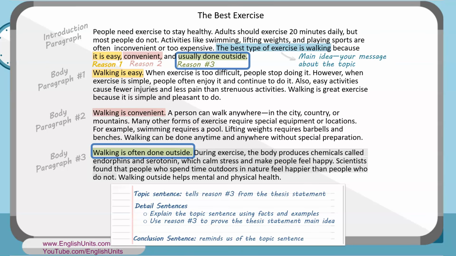Finally, we have our conclusion sentence, which reminds us of our topic sentence. The conclusion sentence is, walking outside helps mental and physical health. That's similar to our topic sentence that walking is often done outside, but we add a few details from our detailed sentences to round out this paragraph. Often, the conclusion sentence will be just a little bit longer and a tiny bit more detailed than your topic sentence.